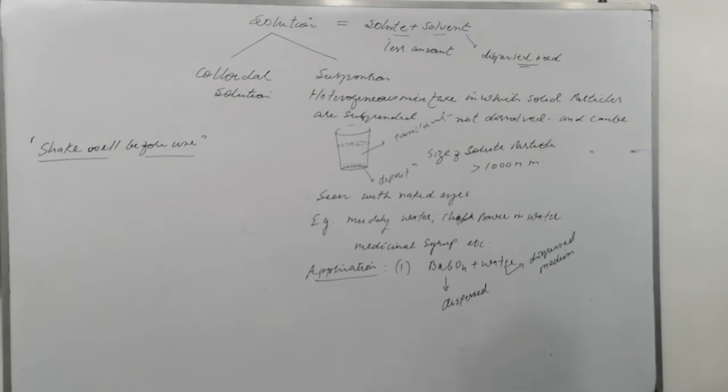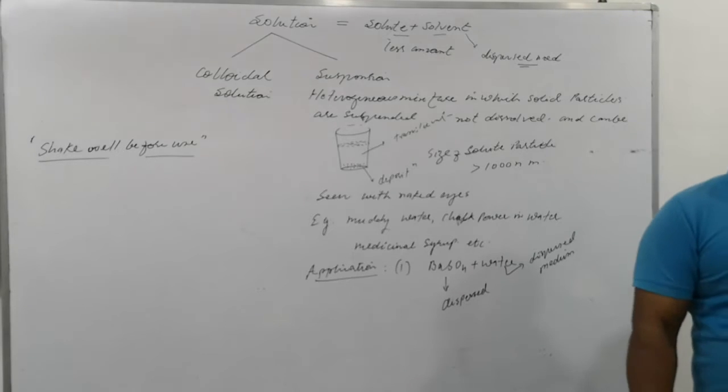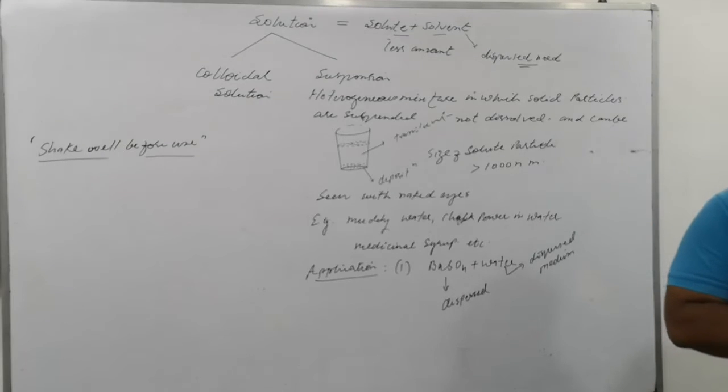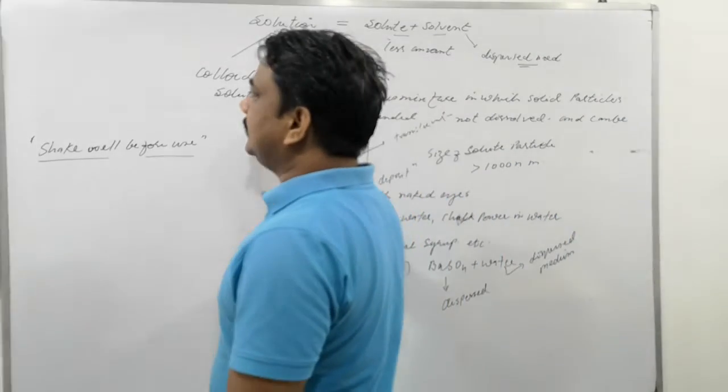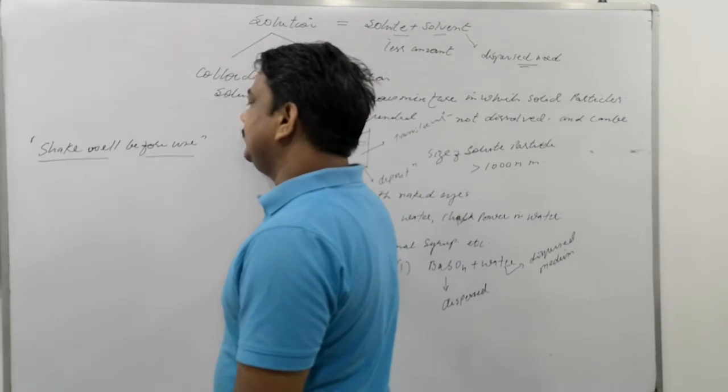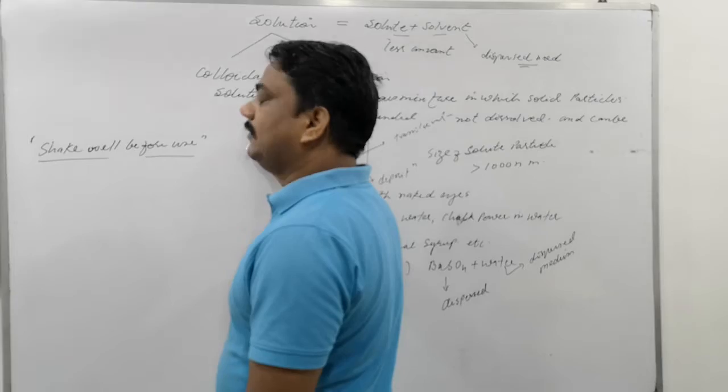What is colloidal? Please go and write colloidal. The size is the concern. Is that clear? The size of solute, the size of the dispersed particles, the size of solute is between 1 to 1000.